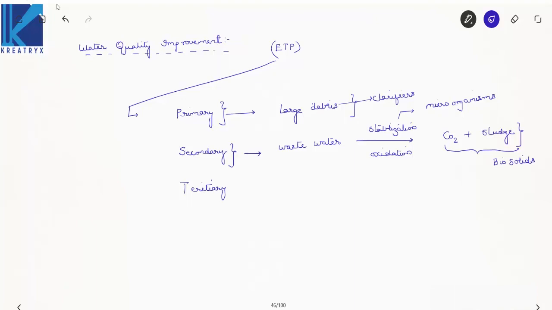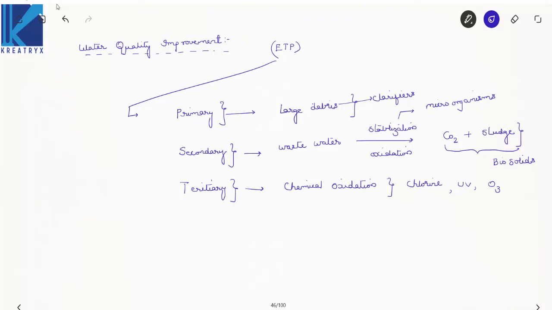Now these both are called biosolids. Done. Now what happens in the tertiary treatment? Next the water will be passed on to the tertiary treatment. Now these steps involve chemical oxidation of water by chlorine, perchlorate salts, UV treatment, right? Ozonization. Now these are common techniques that everybody knows about.